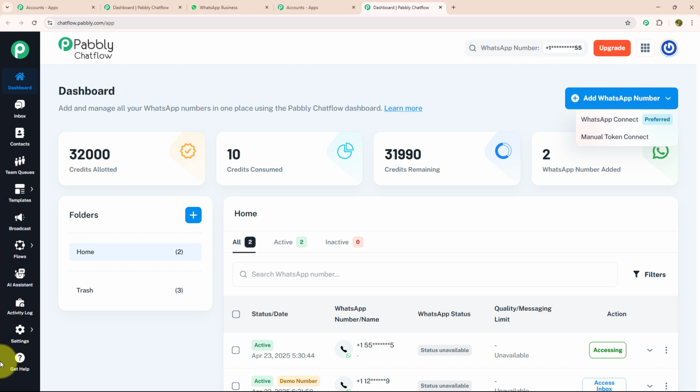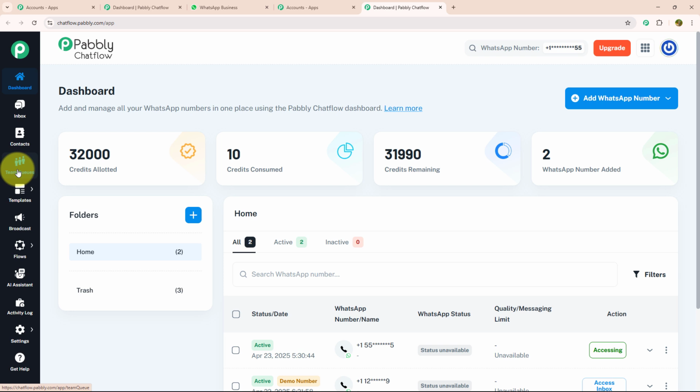Let's see each feature individually. Below dashboard, there is an inbox option where you can manage all your conversations from one place. After that, we have the contact feature in which you can create all new contacts and separate them according to your requirement. Below that, we have the team queue section where you can assign different tasks to different team members and review their